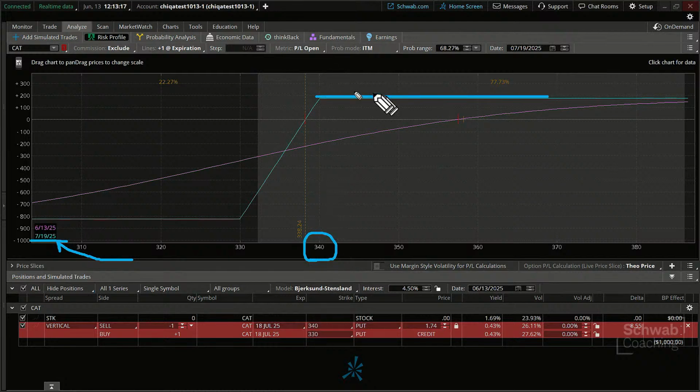Okay, this gives us the profitability scale over here. Notice we're above the zero line. This is plus over here. These could actually have a dollar sign next to them, is what I always thought. That'd be kind of easier just to see that the y-axis here is the dollar sign. Of course, you've got time or price down below, but that's the amount that we could be making on this trade. And where do we maximize the trade at expiration? When prices are above 340. So in a sense, it's a really cool way too to try to get a sense of how a particular trade functions. How does this trade work?